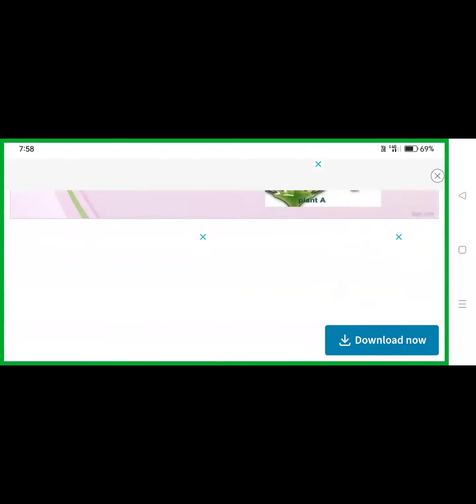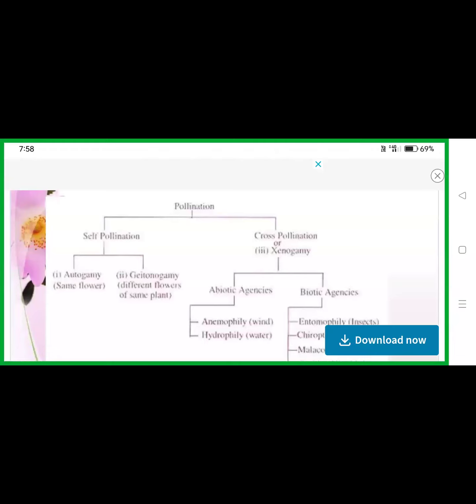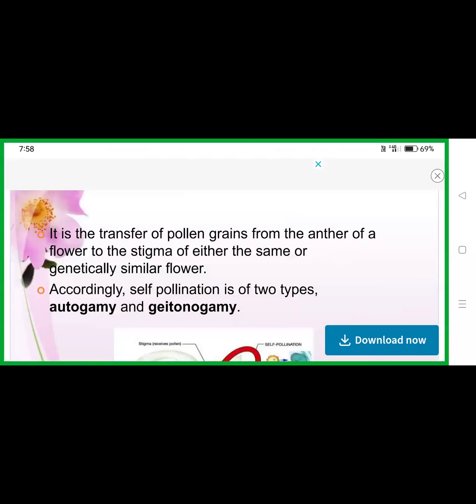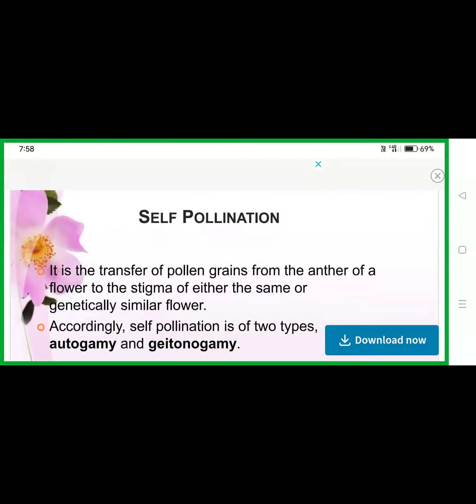In self-pollination, the transfer of pollen grains from the stamens to the stigma of the same flower is called self-pollination. That is autogamy.